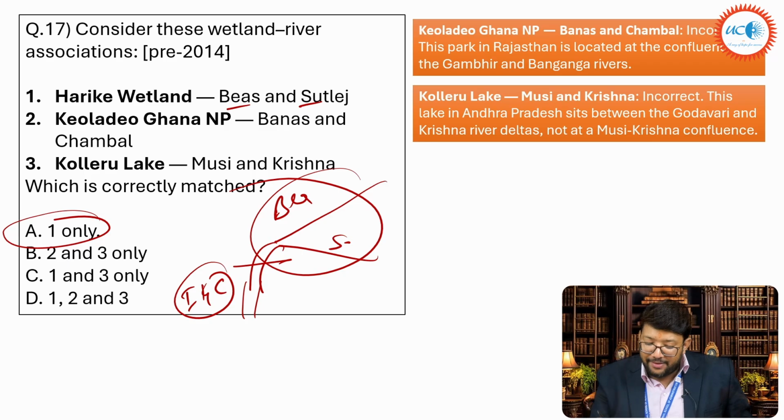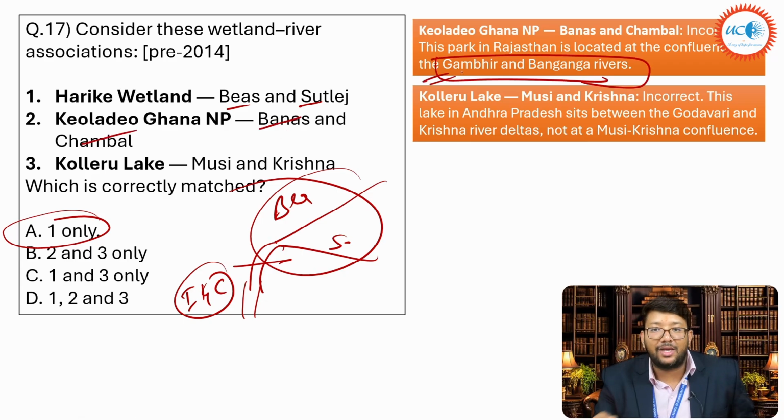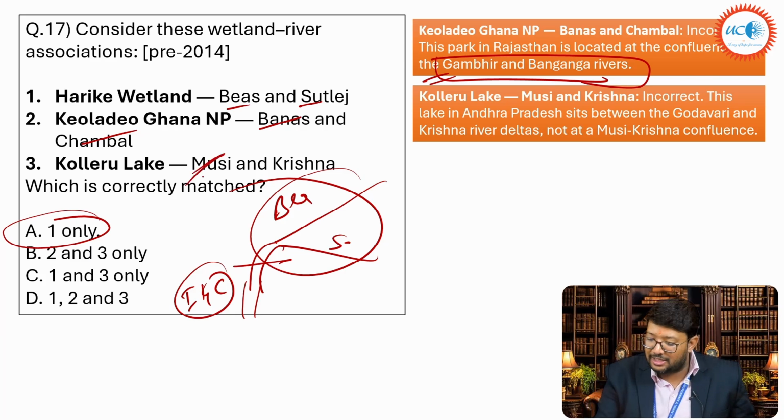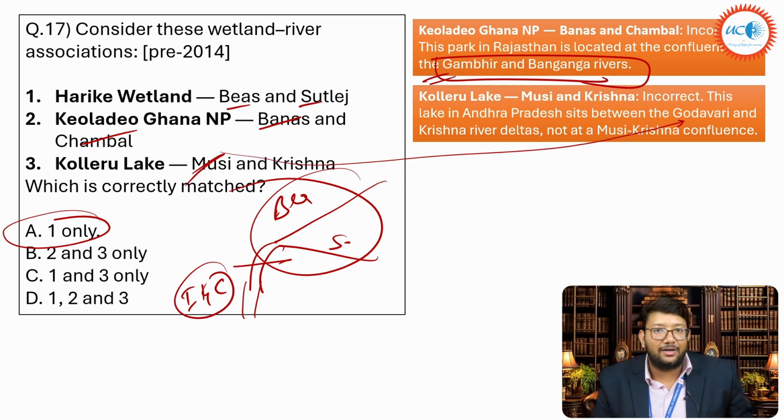Why? Because Keoladeo Ghana National Park is not located at the confluence of Banas and Chambal, but it is located on the rivers Banganga and Gambhir. Please remember, Keoladeo National Park. Okay, and what about Kolleru? This Musi and Krishna is also wrong. It is incorrect because this lake in Andhra Pradesh sits between the Godavari and Krishna river deltas, not the Musi Krishna confluence. Please remember, okay, that is the answer. Because of this Musi, this has been got wrong. Godavari is the right one. Okay, one only is the right answer.